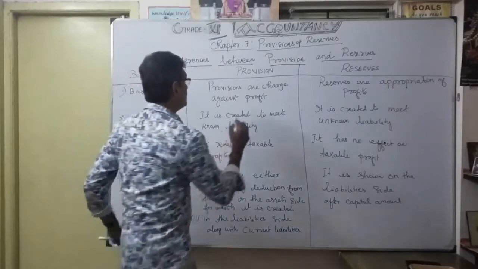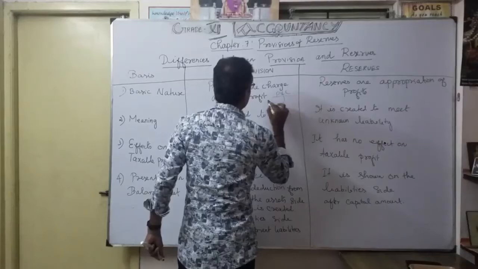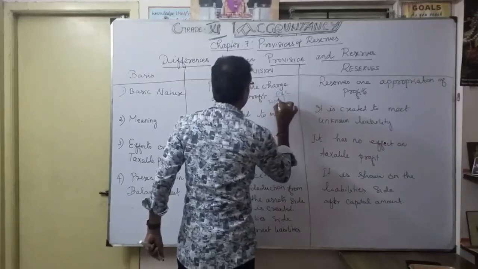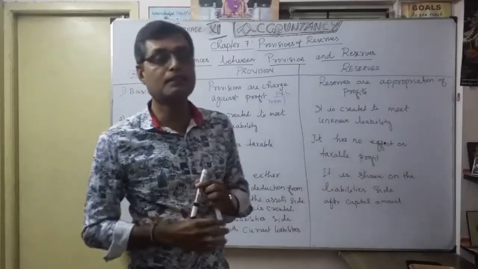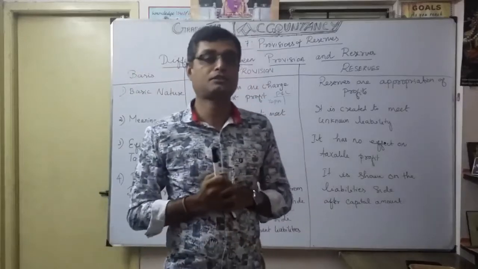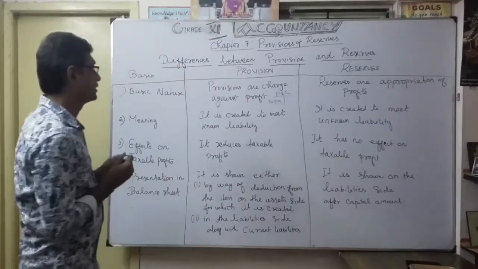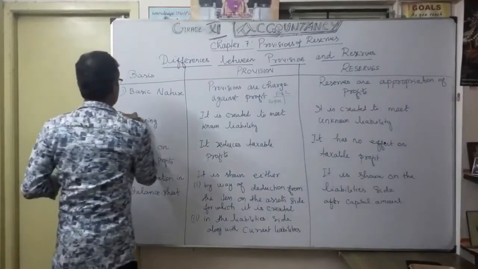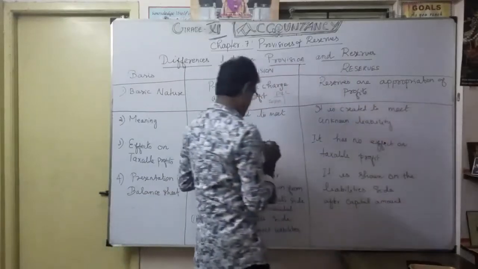In a profit and loss account, you want to show some provisions. That is mandatory for anticipated losses, expected losses for future liability. For some amount you want to set aside. That's all the basic nature of provision.